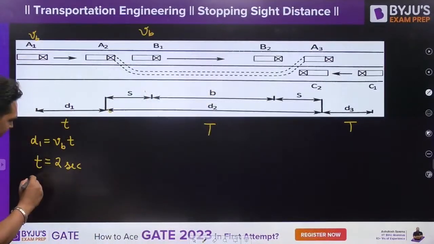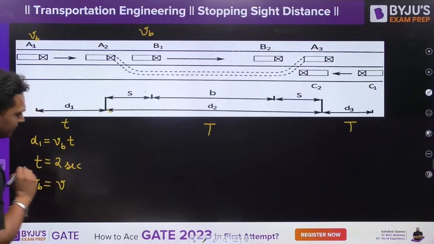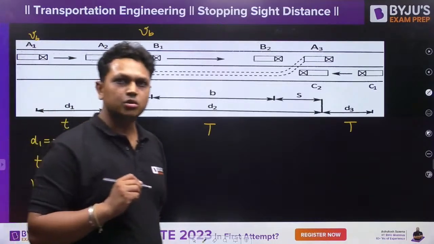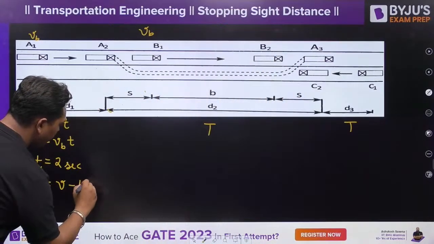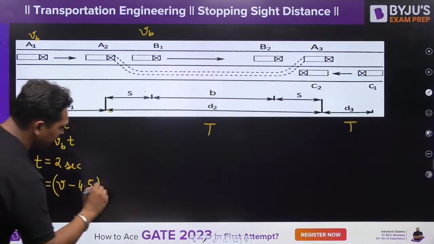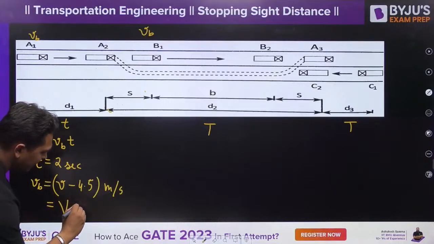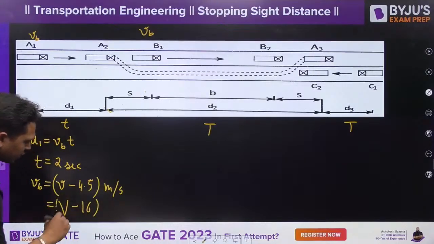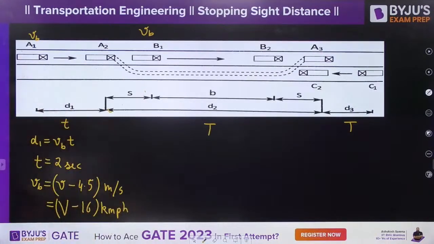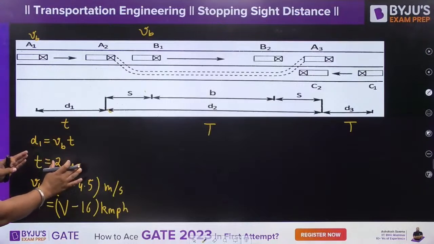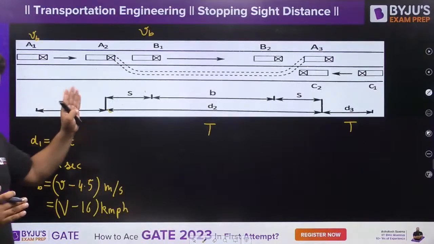Then your VB is your speed of the slow vehicle, which is equal to the design speed of the road, minus 4.5 if you are calculating in meters per second. And it is equal to capital V minus 16 if you are doing your calculation in kilometer per hour. I hope it is clear to you all. So now you are traveling for 2 seconds at this VB speed to calculate the D1 distance.